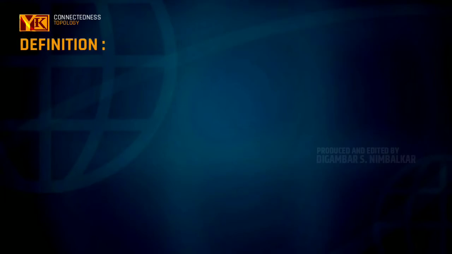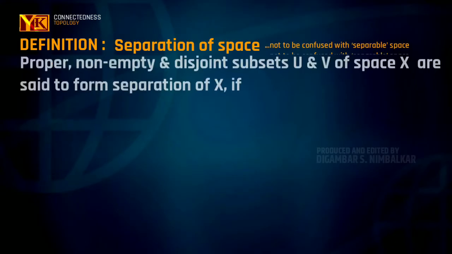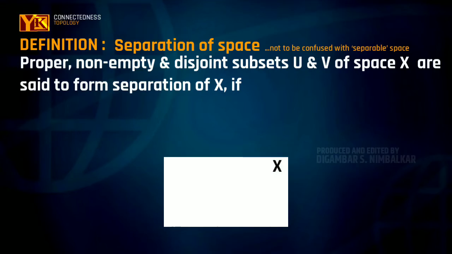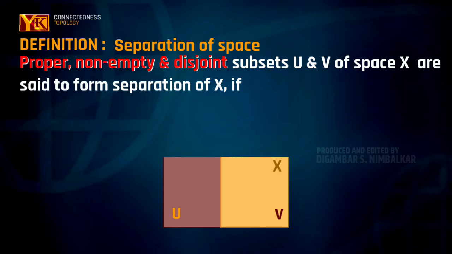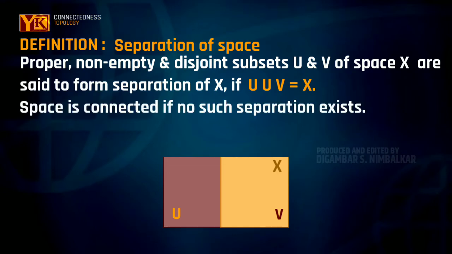In this lecture we'll see what is the connected space. We'll directly go to the definition of connected space, before which we'll see what is the separation of space X. The separation of topological space X is a pair of two disjoint non-empty subsets U and V of X such that U union V is equal to whole space X. And a space X is said to be connected if there exists no such separation of space X.